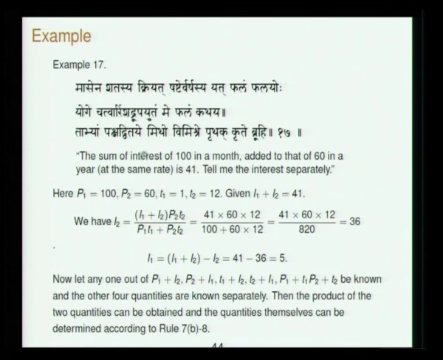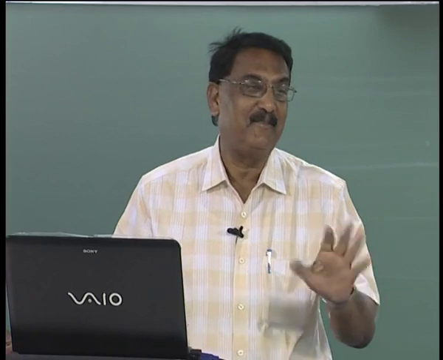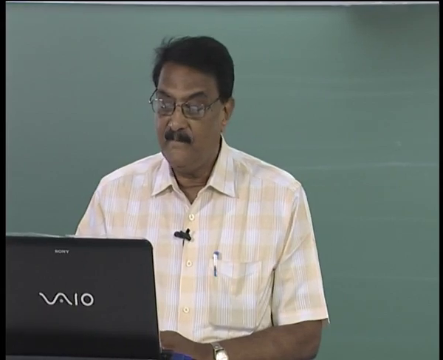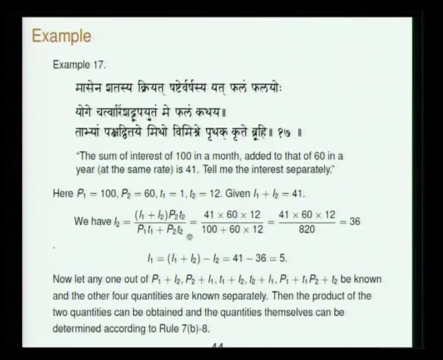Suppose you are posed a problem like this, I am sure most people will be flustered, and they are all simple principles, but still you have to use this logic. So you use these equations, you get one more equation in I2, and you will find that I2 will be 36 and I1 will be 5. Similarly, if any of these other quantities P1 plus I2, P2 plus I1, T1 plus I2, T2 plus I1, P1 plus T1, P2 plus T2 are known, there might be a comma here, then also other things can be determined.